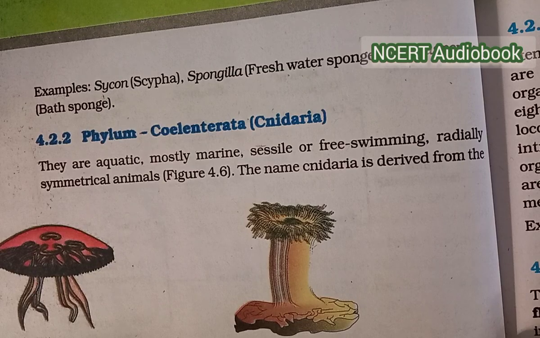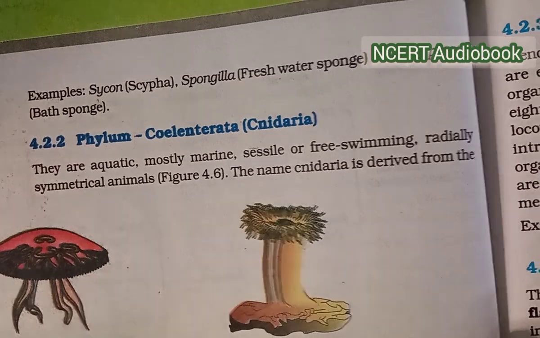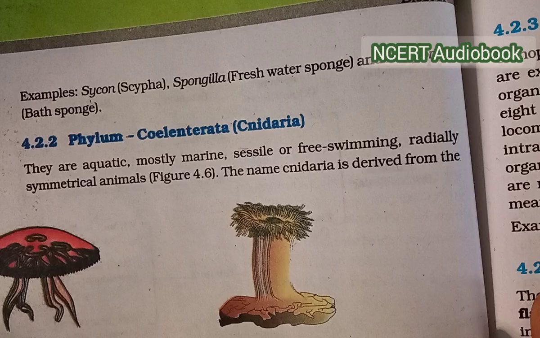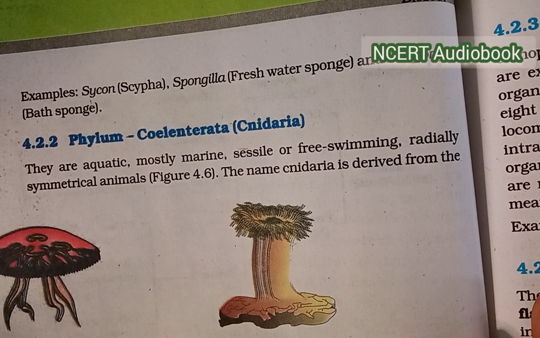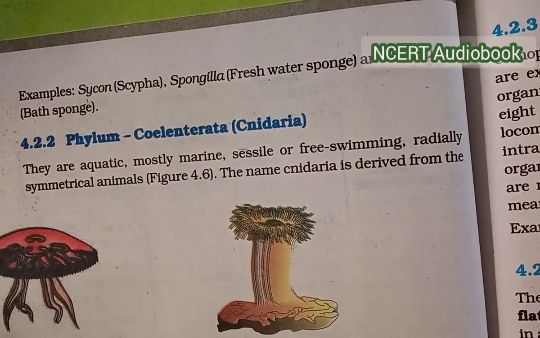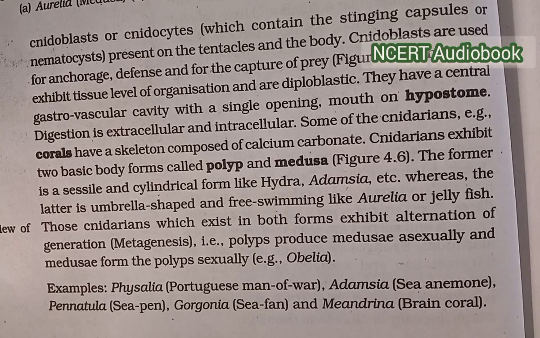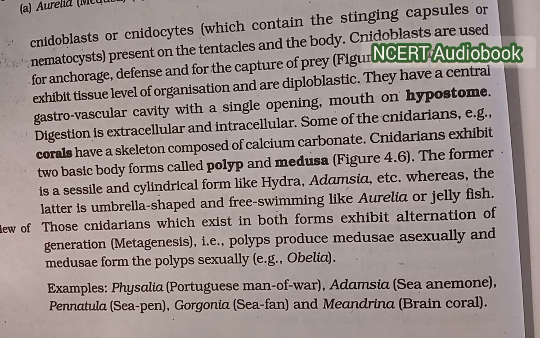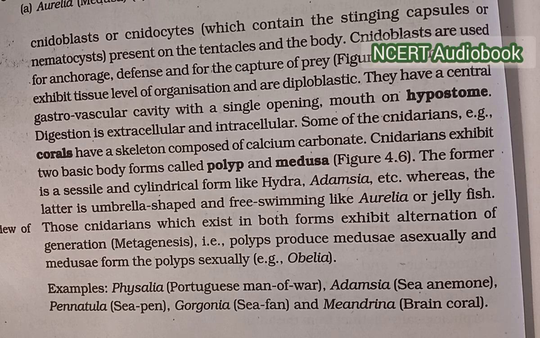4.2.2 Phylum Coelenterata, Cnidaria. They are aquatic, mostly marine, sessile or free-swimming, radially symmetrical animals. The name Cnidaria is derived from the cnidoblasts or cnidocytes, which contain the stinging capsule or nematocyst present on the tentacles and the body. Cnidoblasts are used for anchorage, defense, and for the capture of prey.